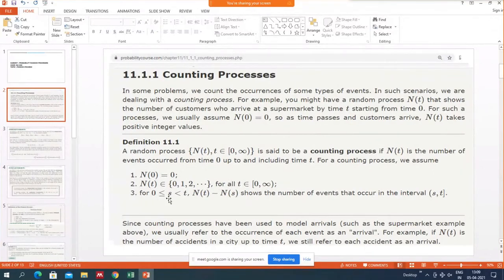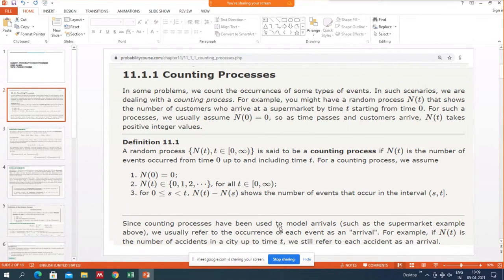And for any s which is less than t and greater than or equal to 0, Nt minus Ns shows the number of events that occur in the interval s to t. Like if you have s as 1 and t as 4, then N4 minus N1 shows the number of events occurred from 1 to 4.